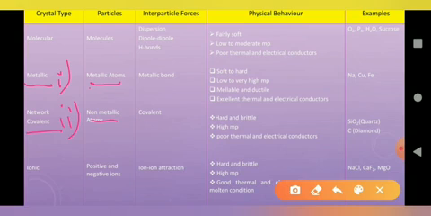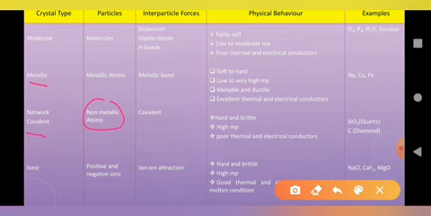non-metallic atoms. Suppose the atomic solid is made up of metallic atoms like sodium, copper, iron, then it becomes a metallic crystalline solid. And suppose it is made up of non-metallic atoms, then it becomes a covalent solid. Covalent solids are further classified into three types: network covalent, simple covalent, and polar.